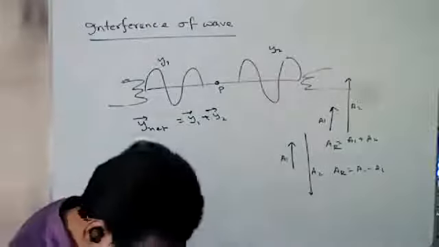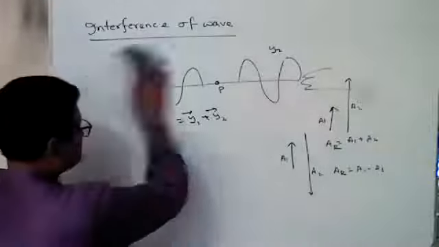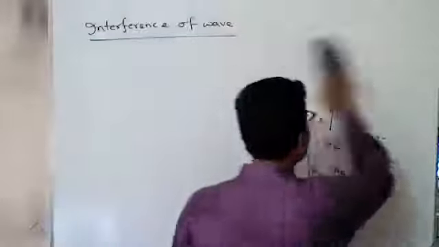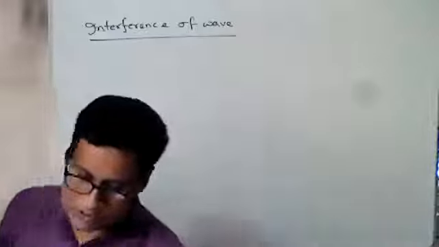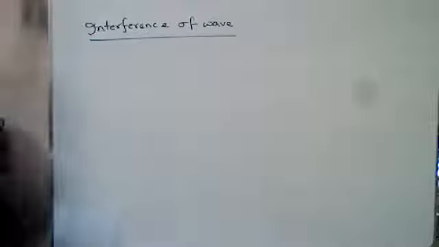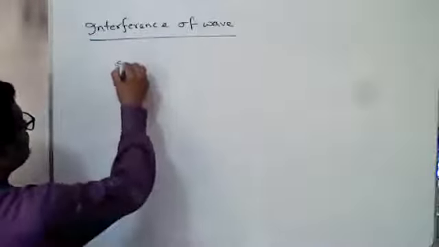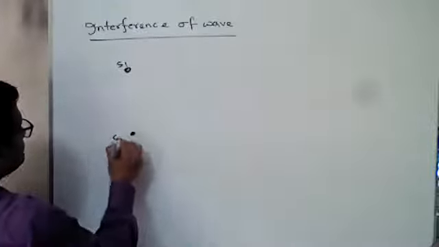Now come on. Suppose there are two sources, S1 and S2. You have to consider these as sound sources.